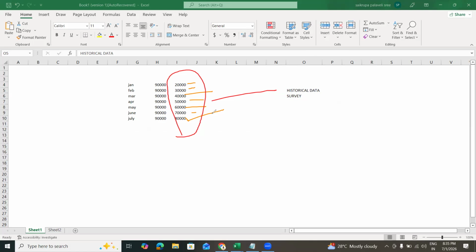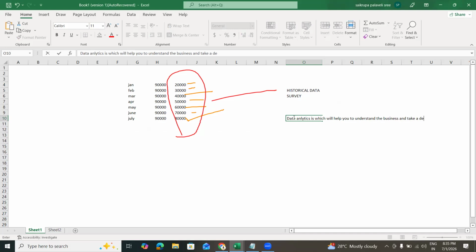So that is how we predict the future. So what is data analytics? In simple words, data analytics is something which will help you to understand the business and take a decision. Okay, so that is how it is.